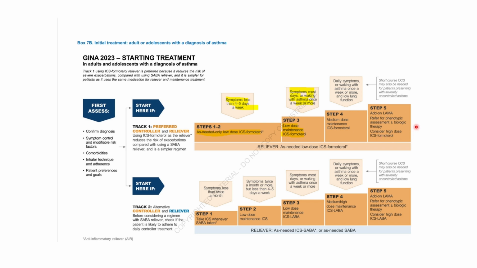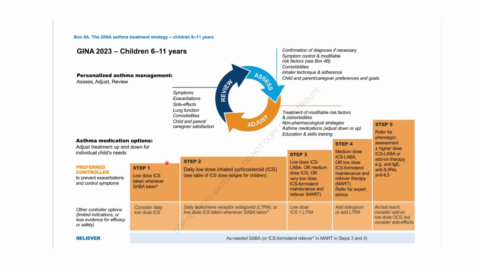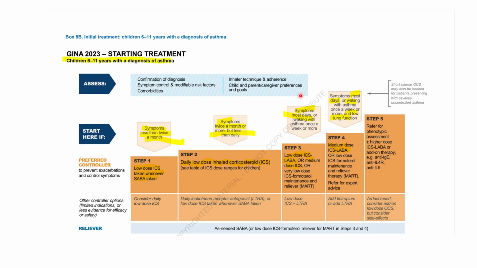And this is for the very severe. We'll give LAMA as well as phenotypic assessment to give him the right drugs. Here we have like two tracks. They will both work, but have some differences. Maybe just stop the video and read them because it's boring to read them. I'm sure you all skipped me reading them and you just stop the video and read them. Next, now we'll speak about children 6 to 11 years.